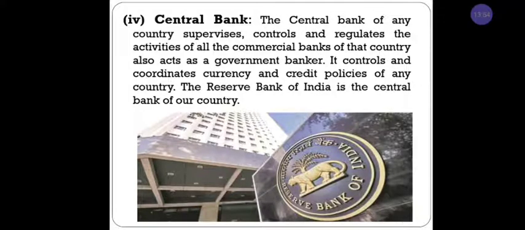That means all the commercial banks are controlled by rules and regulations prescribed by the RBI. The commercial bank has to deposit some money with the central bank, because of some advantages it may get from the central bank. The central bank of our country is the RBI, that is, the Reserve Bank of India.